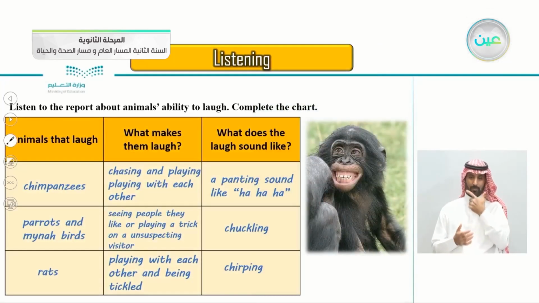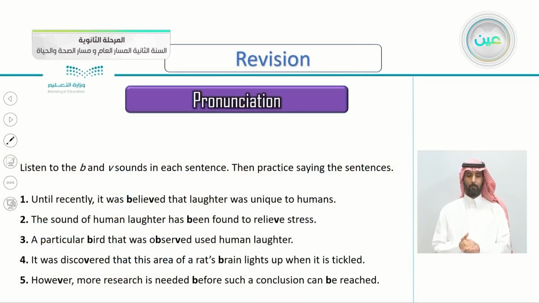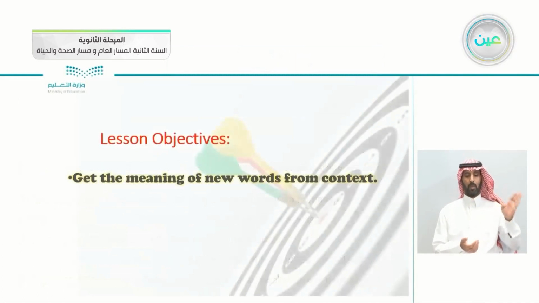And we filled this chart. We found out that the chimpanzees, yes, they do laugh, parrots and minor birds, and also rats. And also we took the pronunciation with the B and V sounds, the letter B and the letter V, the B and the V sound.